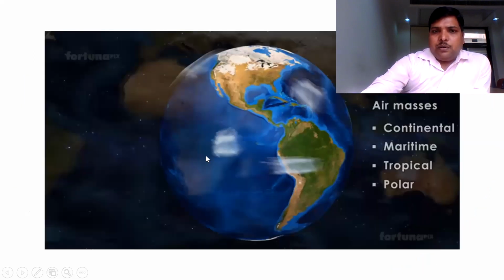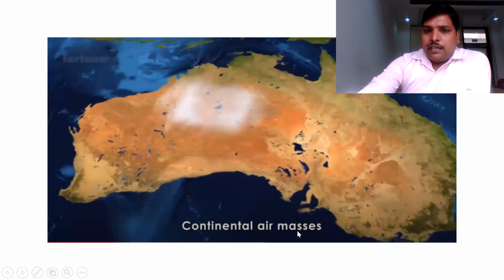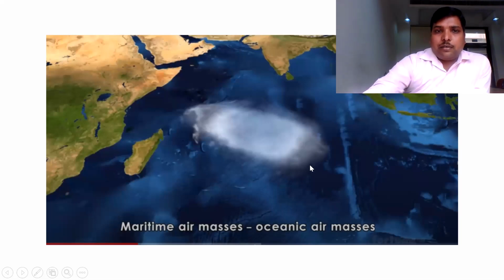If you want to see the types of air masses again: continental, maritime, tropical, polar. First, what are continental air masses? The air masses which are created over land mass are called continental air masses. Maritime air masses, or oceanic air masses, are the air masses which are created over the surface of the water.